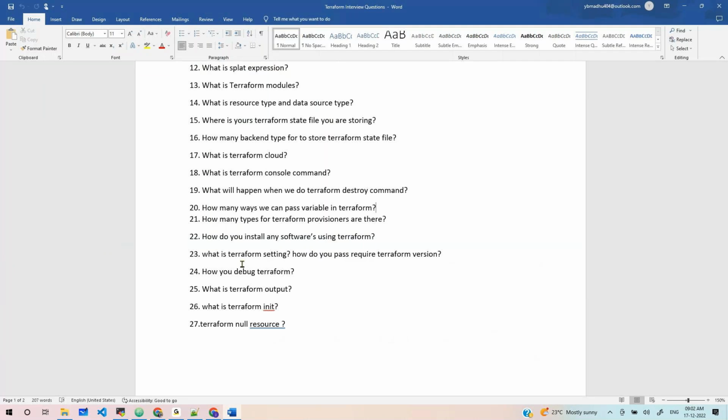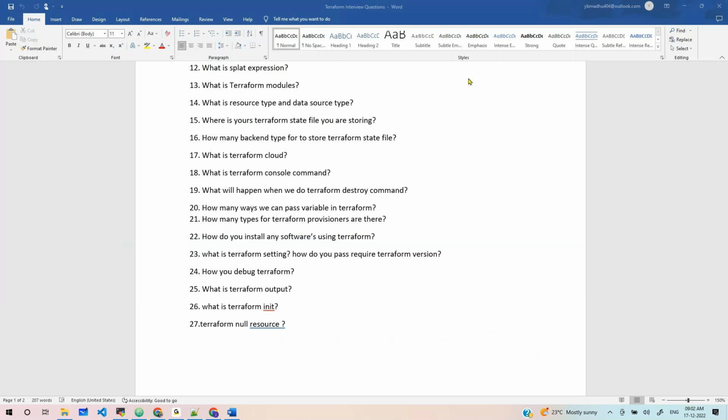how do you debug your Terraform? Like when something goes wrong, in Ansible we use hyphen vvv, right? Terraform validate is used to check your syntax.